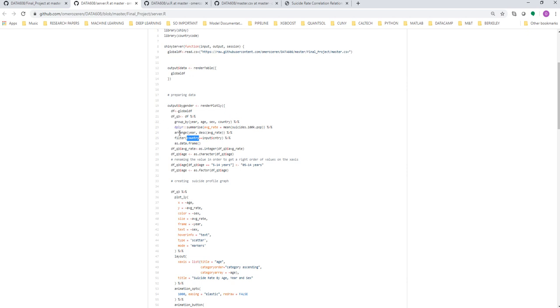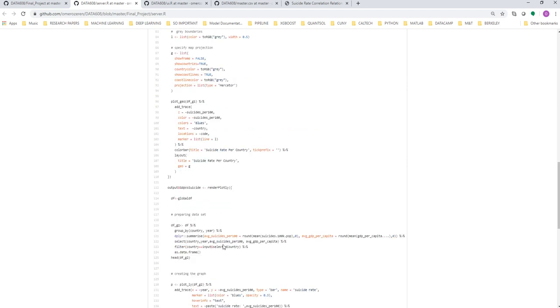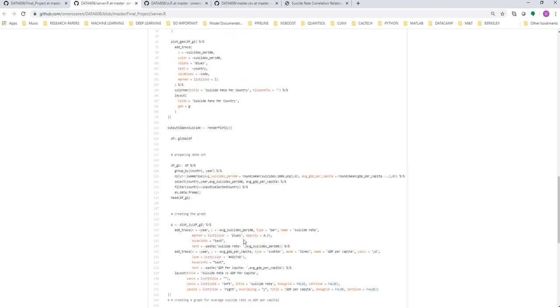You can see that right here. I'm grouping by them and then plotting from there. The other thing I have is rounding the suicide rate and then creating graphs from there. So all the graphs that I'm plotting for the data analysis come from here.